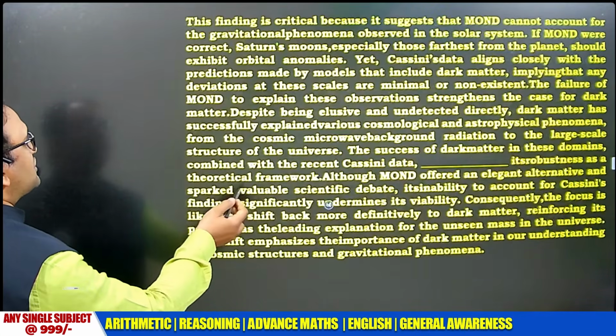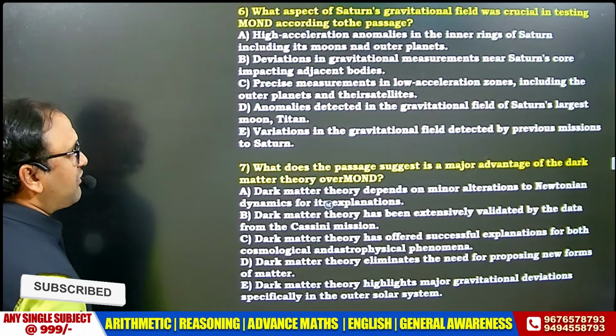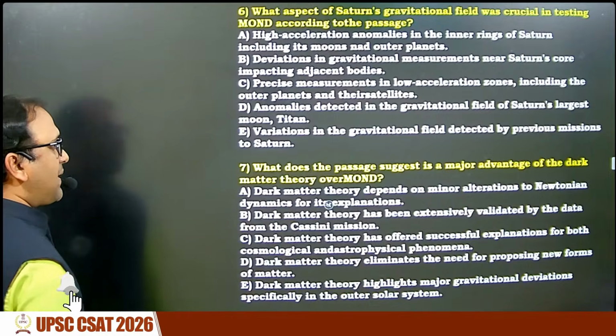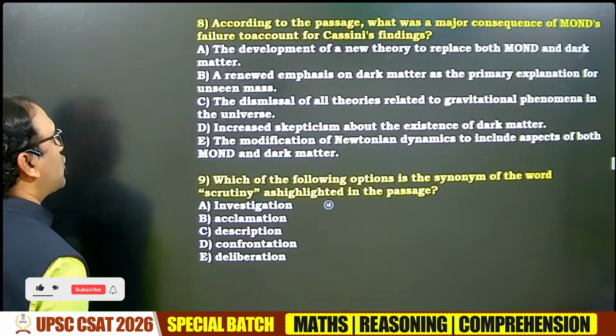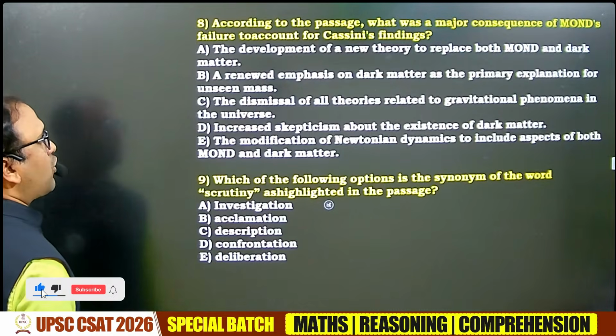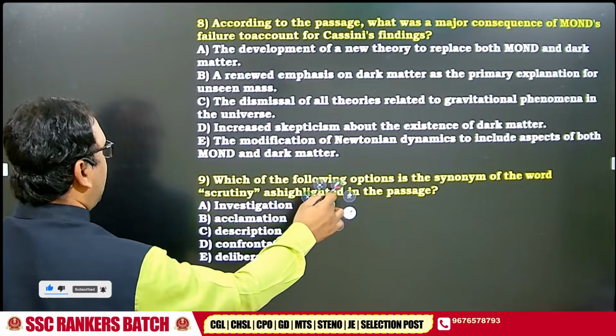And then the other questions follow, like, what aspect of Saturn's gravitational field was crucial? What does the paragraph suggest is a major advantage? So everything is content based. What was a major consequence? Which of the following is a synonym? I think the ninth question you can try here.